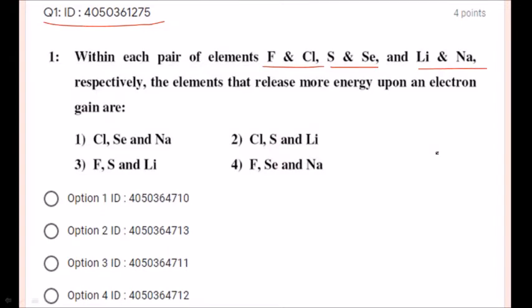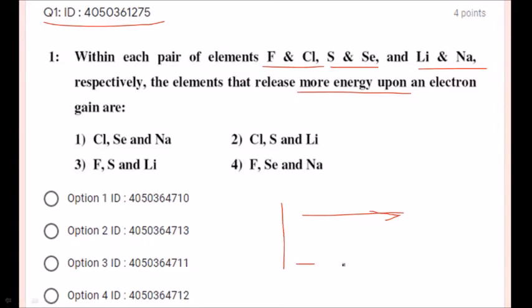The elements that release more energy upon an electron gain are. So what is known as electron gain energy? Yes, electron affinity. And what is the trend it follows? In a period, it becomes more negative, moving from left to right. Whereas in a group, when you move from up to down, it becomes less negative.